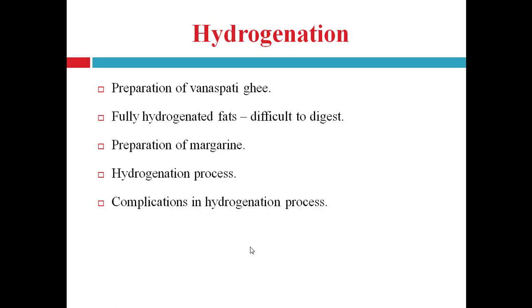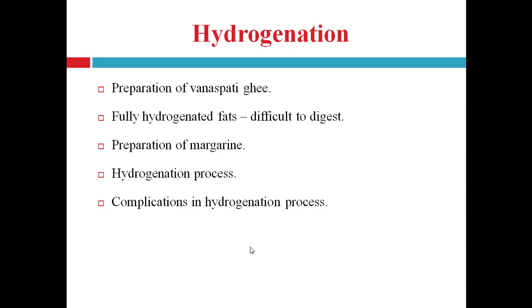Then hydrogenation, continued. Hydrogenation is not carried out completely, right? The process is stopped when fat of the required consistency and viscosity is obtained. As we know, as hydrogenation goes on, hardening of the oil occurs. So when the process arrives at the product with the desired consistency and viscosity, the process is stopped, right?